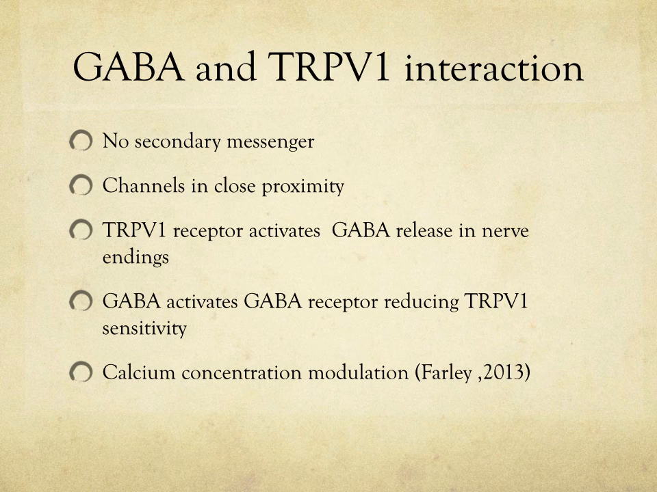GABA and TRPV1 interaction. There are no secondary messengers involved in this interaction. The channels are in close proximity to one another. TRPV1 receptors activate GABA release in the nerve endings. GABA activates the GABA receptor to reduce TRPV1 sensitivity to calcium. Hence, calcium concentration is modulated.